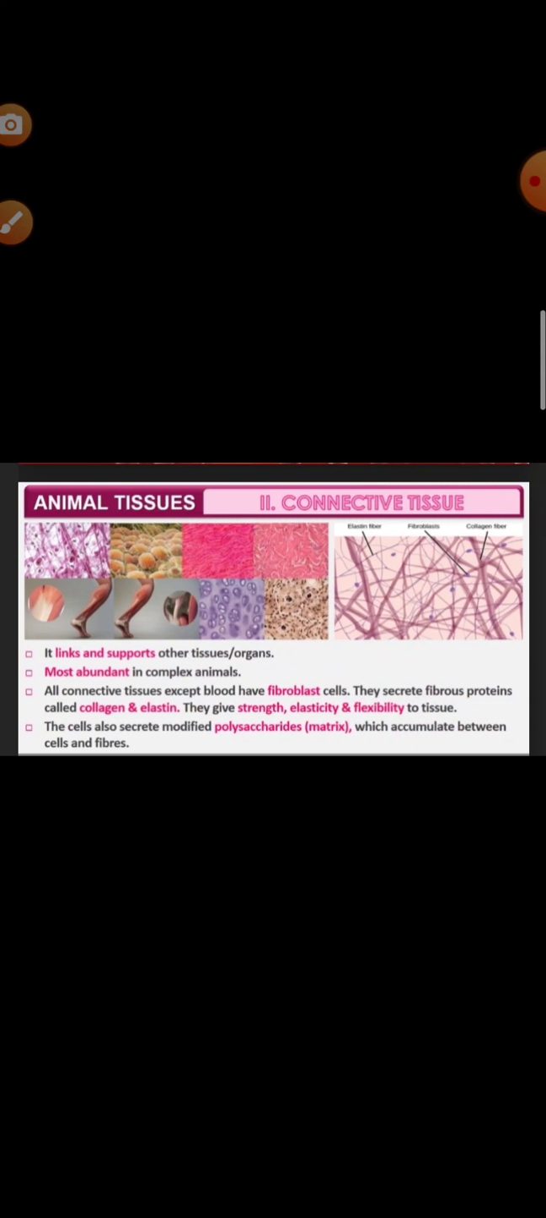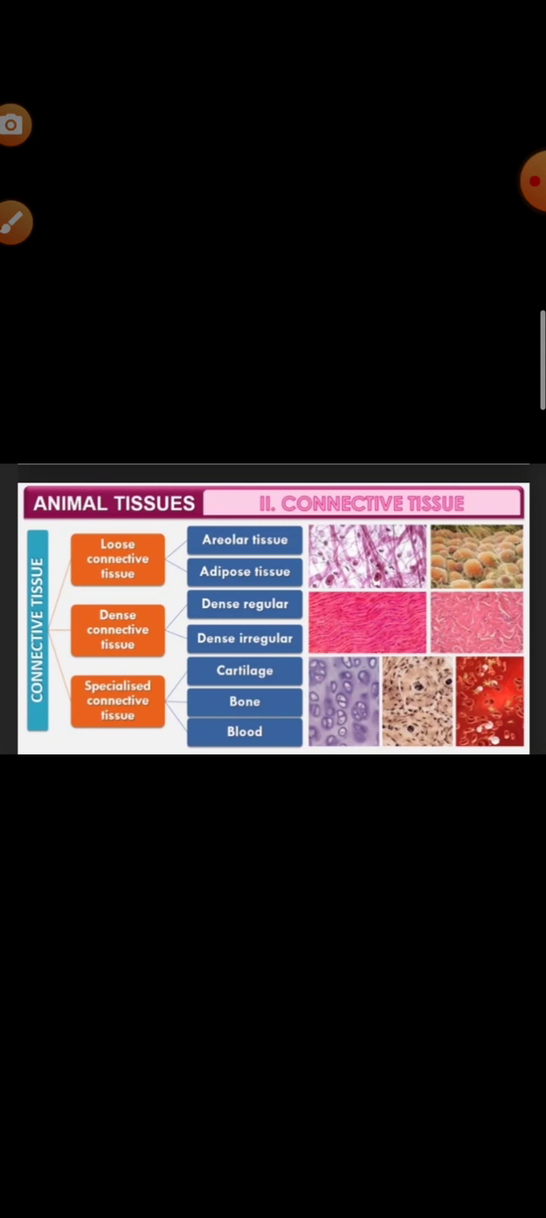A connective tissue has two basic components. What are the two components? One is the matrix, another is the cells. Different types of connective tissues are found. First is the loose connective tissue, second is the dense connective tissue, third is the specialized connective tissue. Loose connective tissue can again be categorized into areolar tissue and adipose tissue. Dense connective tissue can be categorized into dense regular and dense irregular tissues, and specialized connective tissue can be categorized into cartilage, bone, and blood.